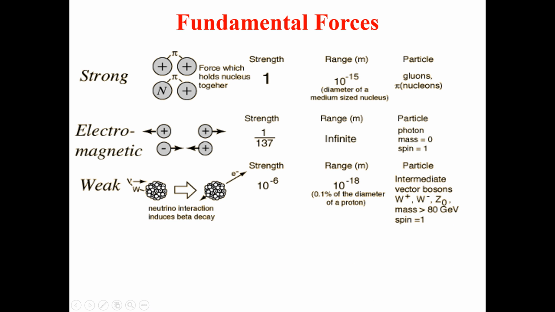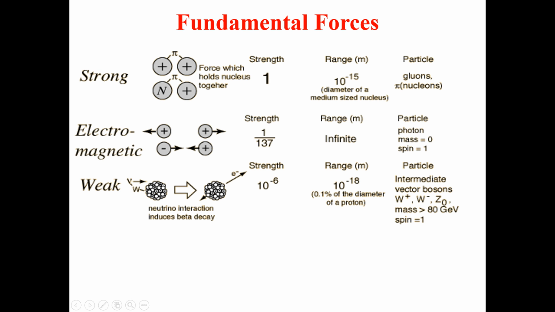Then we have the electroweak force. You know that the electroweak force is being carried by the bosons, that is the charged and the neutral bosons, and this is responsible for the neutrino interactions and also induces beta decay. The comparative strength is 10 raised to power minus 6. The range of this kind of force is up to 10 raised to power minus 18 meters. So what it means is 0.1% of the diameter of a proton.